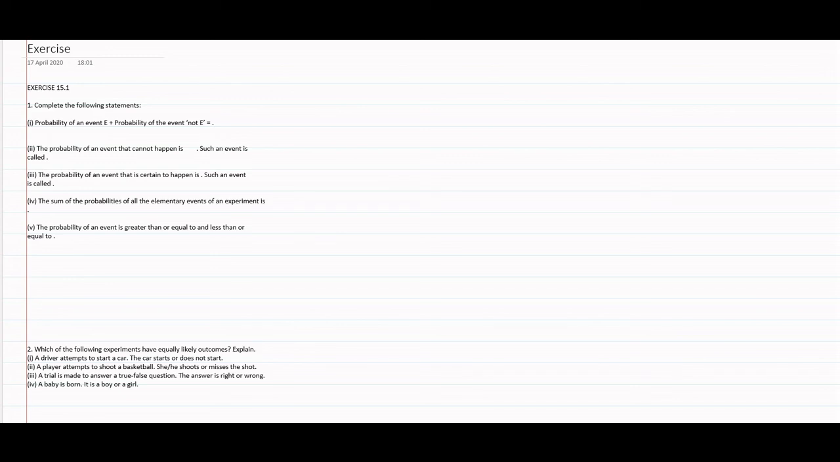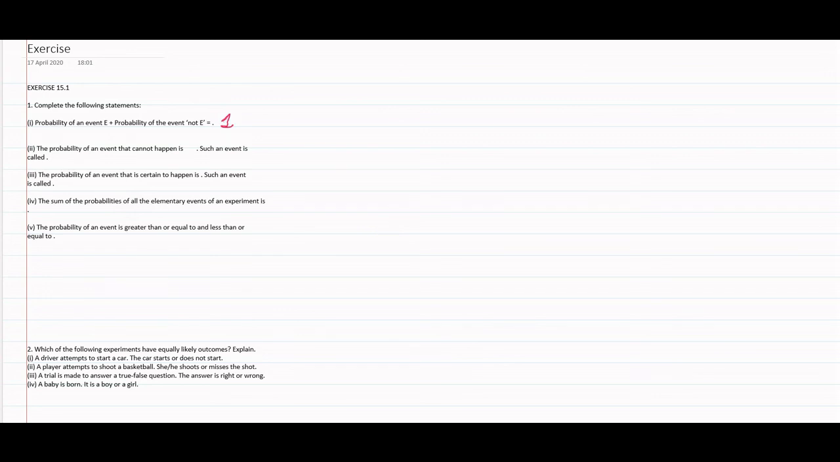Probability of an event E plus probability of event not E, that means E bar. As we have learnt earlier, the sum of probabilities is equal to 1. So here we have been given two events, event E and event E bar. The sum of both the probabilities shall be 1.